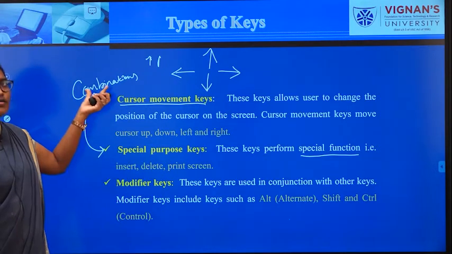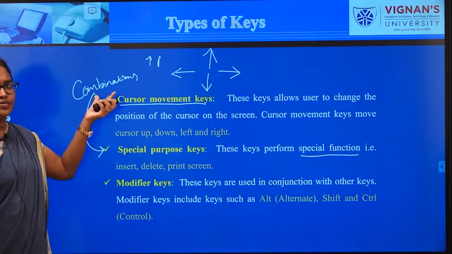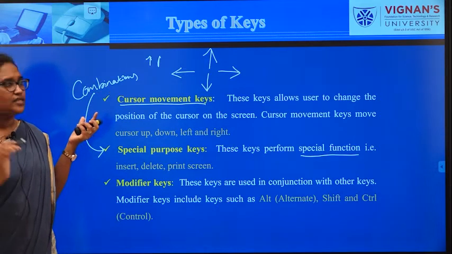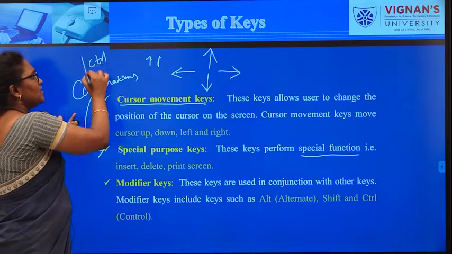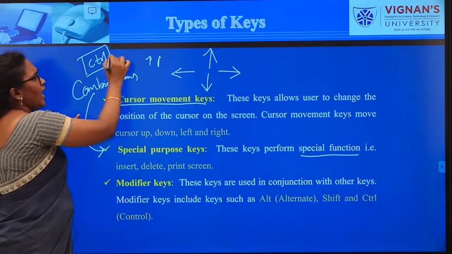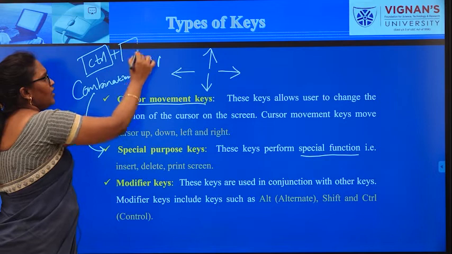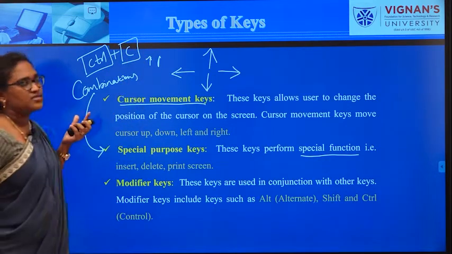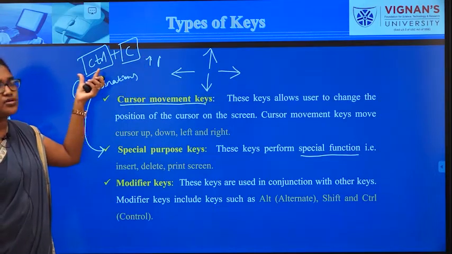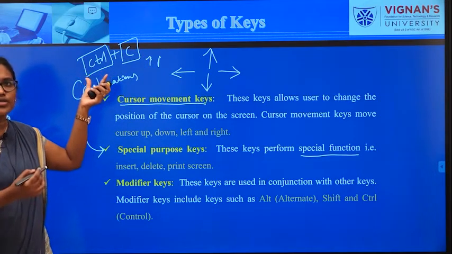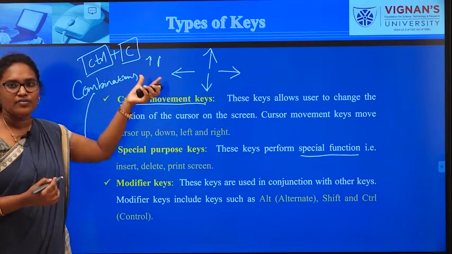What is the meaning of combination? For example, if you want to copy anything, obviously you need to press Control and then press C. Control plus C, right? Here you are making use of a combination in order to have the functionality of copying.